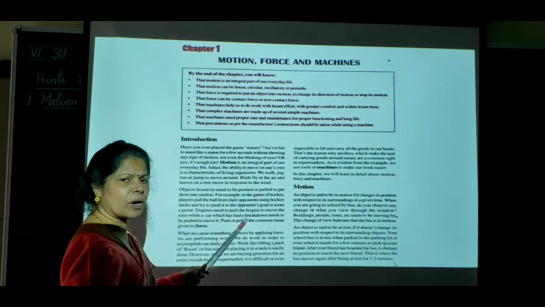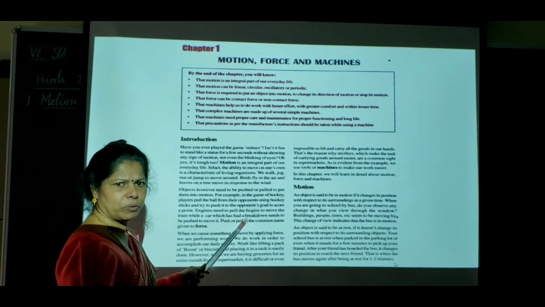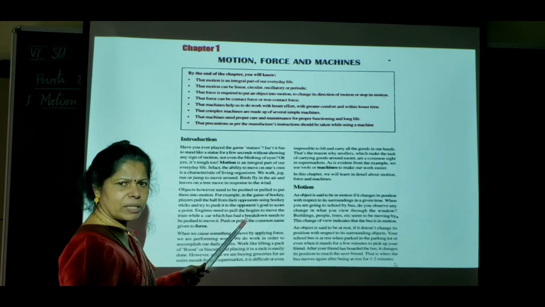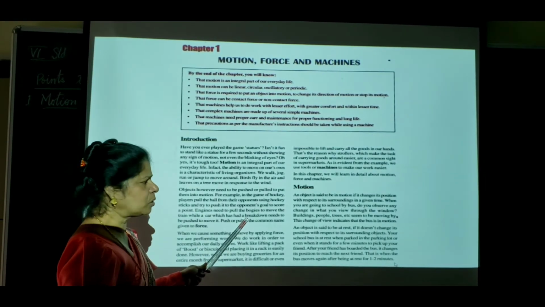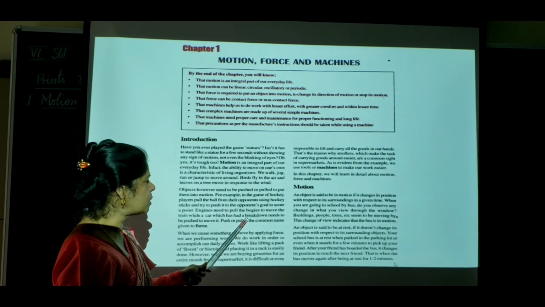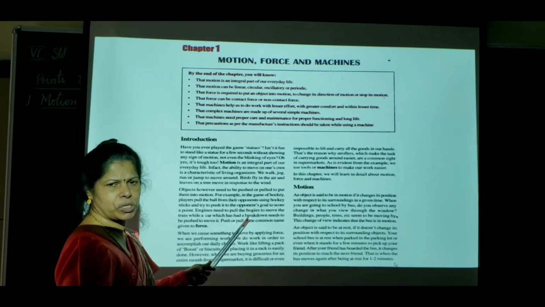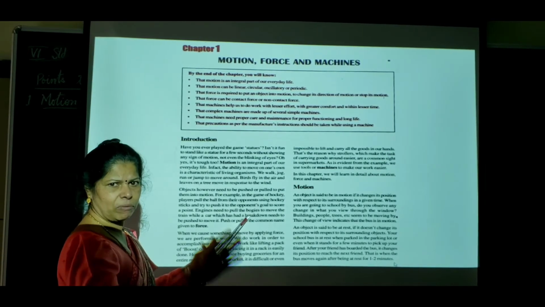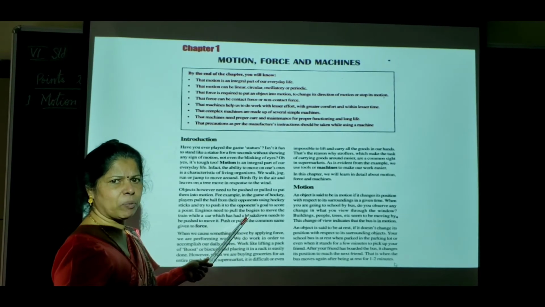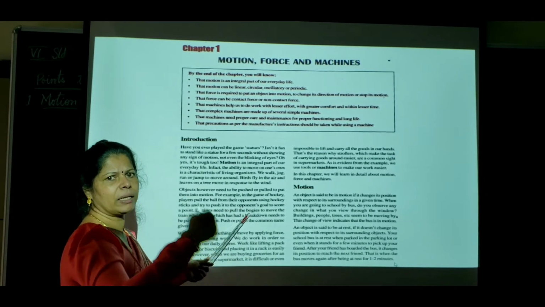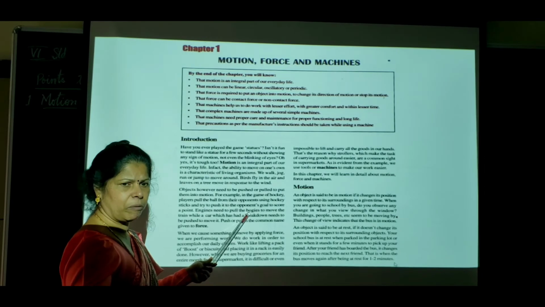Now, a car has got a breakdown. Means what? Car cannot move. If there is a breakdown, car cannot move at all. Now you cannot leave the car wherever it is. So it has to be taken to the mechanic or somewhere. So what has to be done? Then that car requires certain pull or push. So you would have seen one vehicle with a rope. The rope will be tied to the front vehicle which is moving, and that will be tied to the breakdown vehicle.